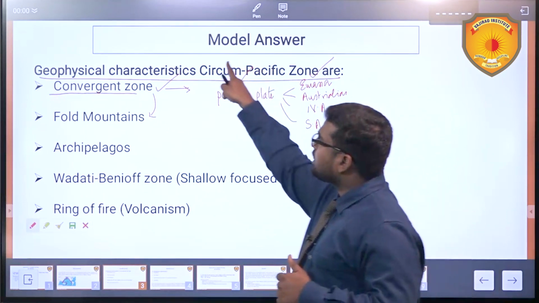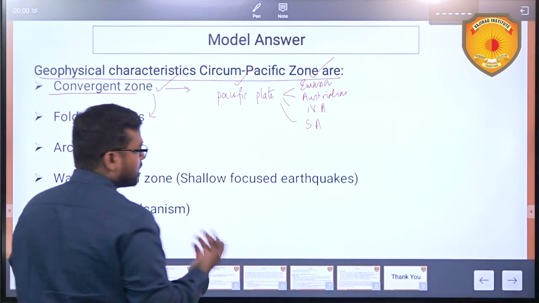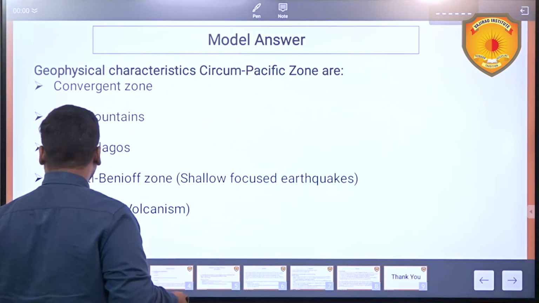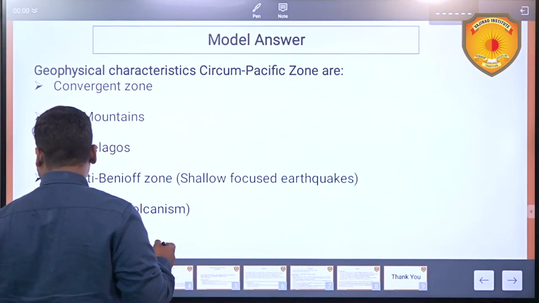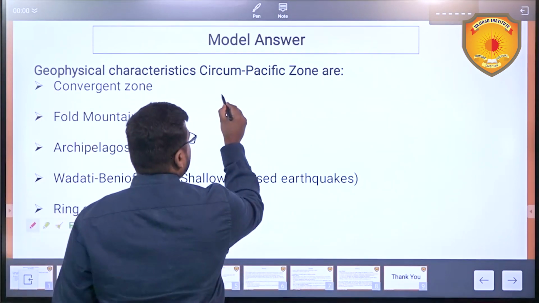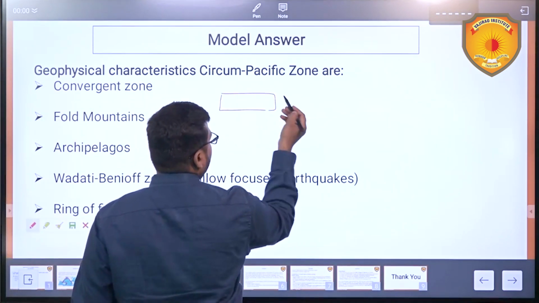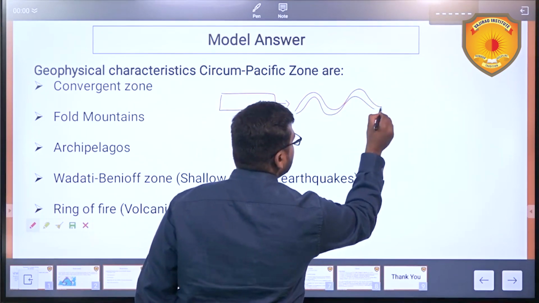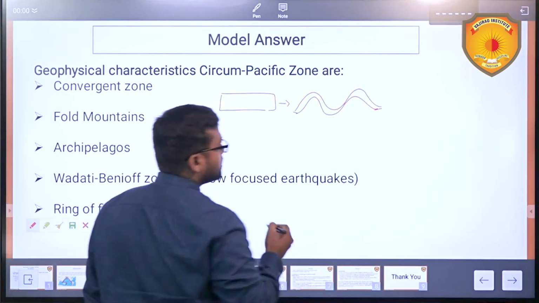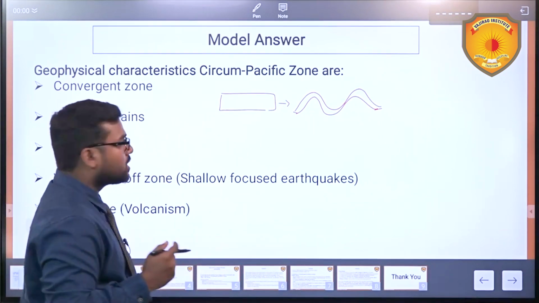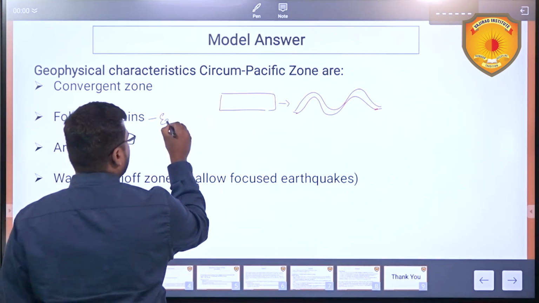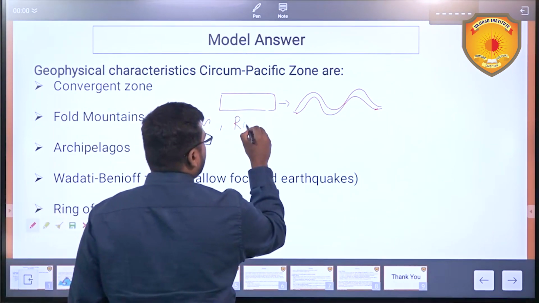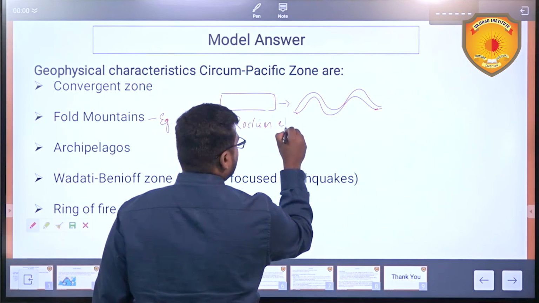Second one, as a result of it, crustal blocks are being folded, which results in the formation of fold mountains. So when crustal blocks get folded, this results in the formation of a series of fold mountains forming anticlines and synclines. What are those fold mountains? Give the example. For example, Andes in South America, Rockies, etc.